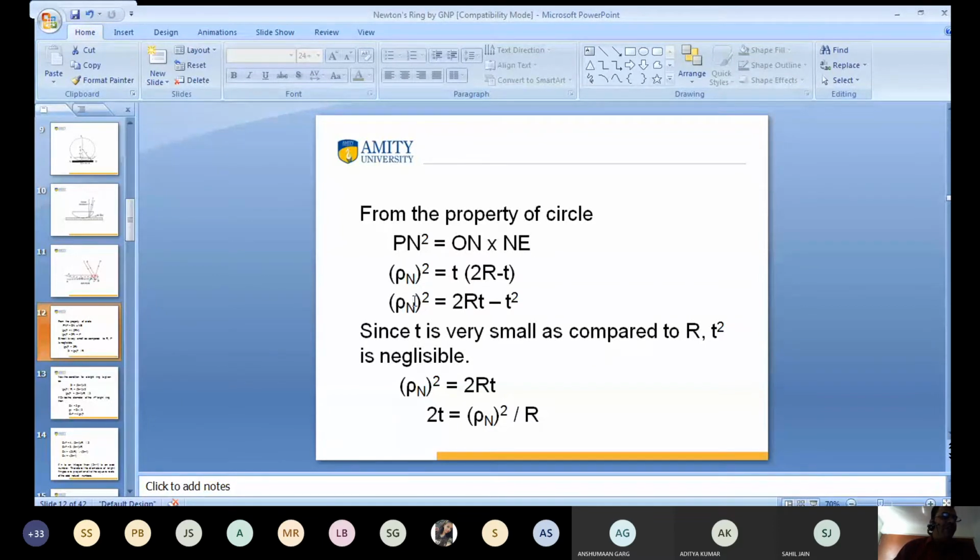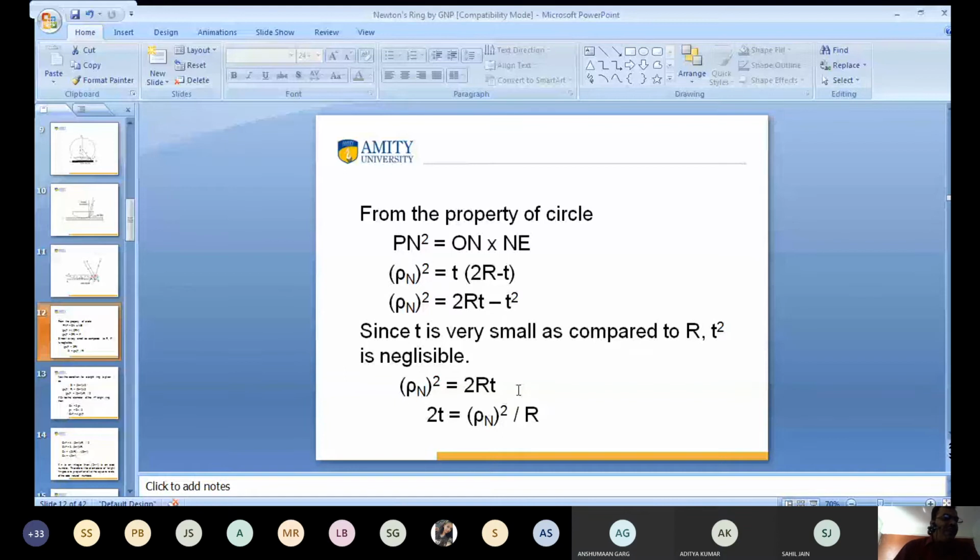So rho n whole square is equal to 2RT minus T square. As T, the thickness of the air film, is very small compared to capital R, T square is also very small, so it is negligible. So the above equation can be written as rho n whole square is equal to 2RT. Clear?